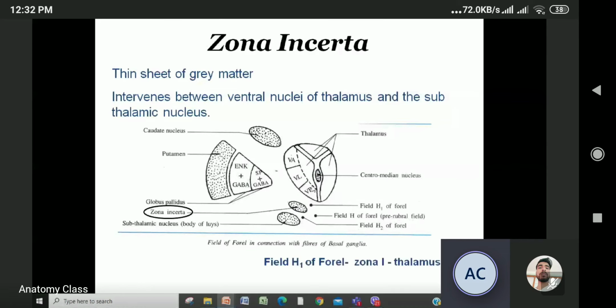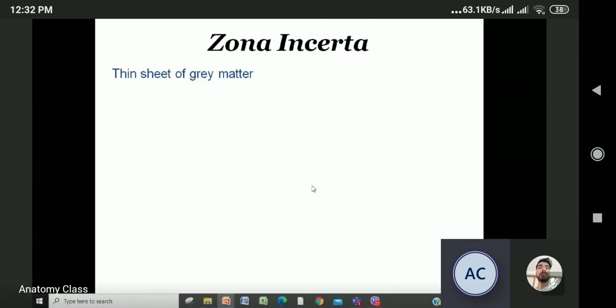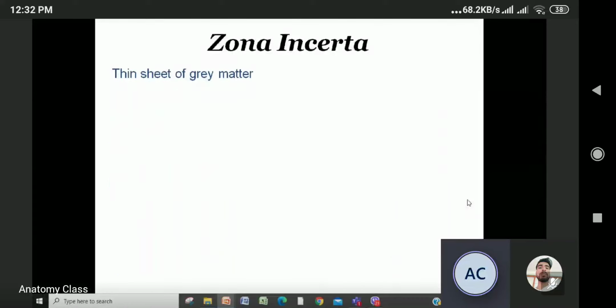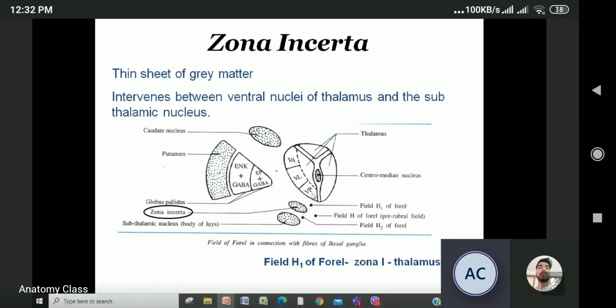What we have studied previously, subthalamic nucleus, lies between internal capsule and thalamus. Please remember this. Subthalamic nucleus lies between thalamus and internal capsule, whereas zona incerta lies between the thalamus and subthalamic nucleus.